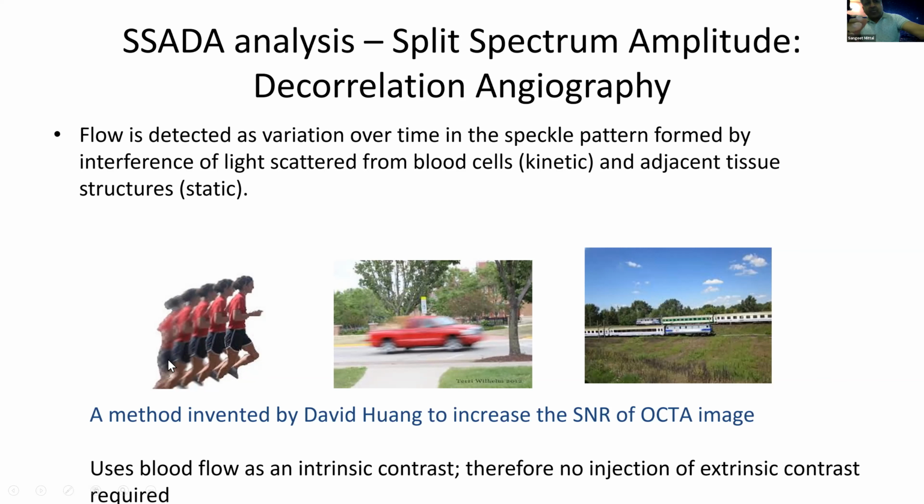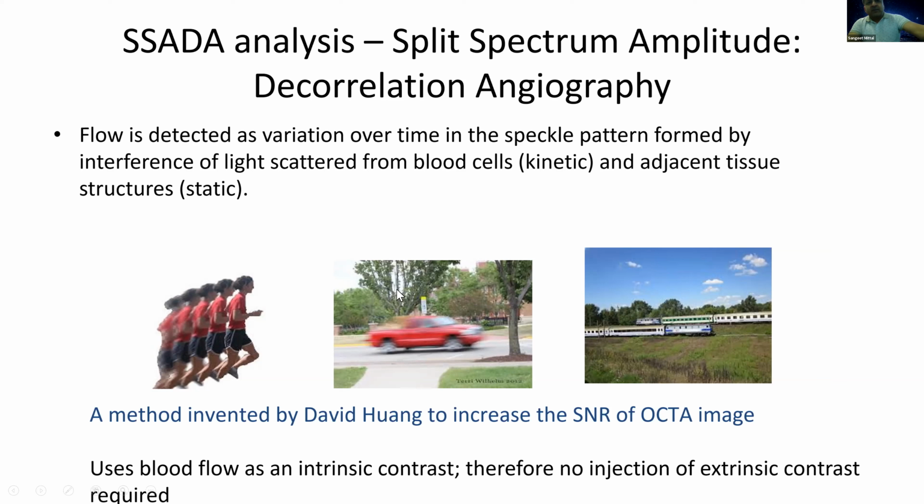Similarly, when the speckle pattern of the column of RBCs moves inside the blood vessel, the reflectance comes back, the probe detects the movement, and you can see this movement against the static blood vessel walls. It is like a car moving while the trees are static. The blood is moving, but the blood vessel wall is static.